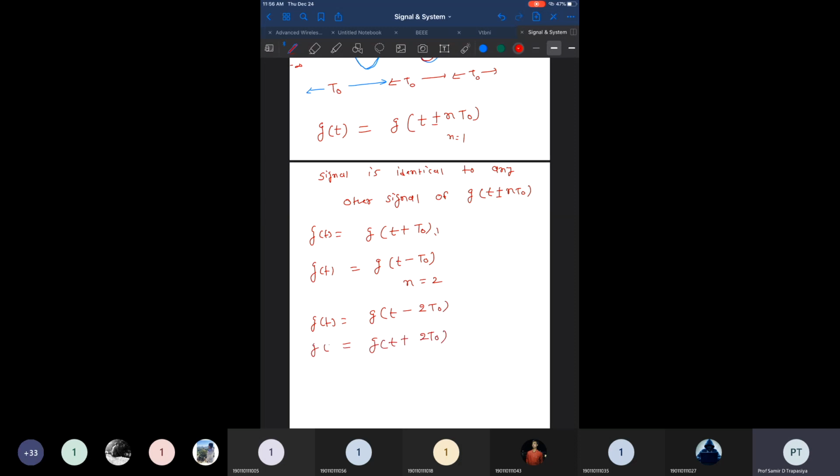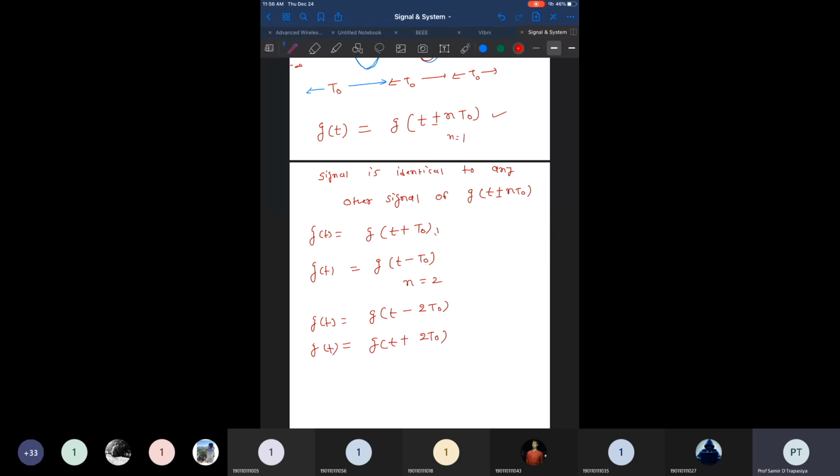So this condition lets us know that if I pick up any signal g of t, it is exactly identical to the signals observed in the past, or it may be observed in the future also. It may be delayed by some amount nT0, or advanced by some nT0. Plus nT0 means advanced by that amount, and minus nT0 means delayed by that amount. So any signal you pick up will be exactly identical to signals presented earlier, advanced or delayed versions of the signal. That is known as a periodic signal, right?